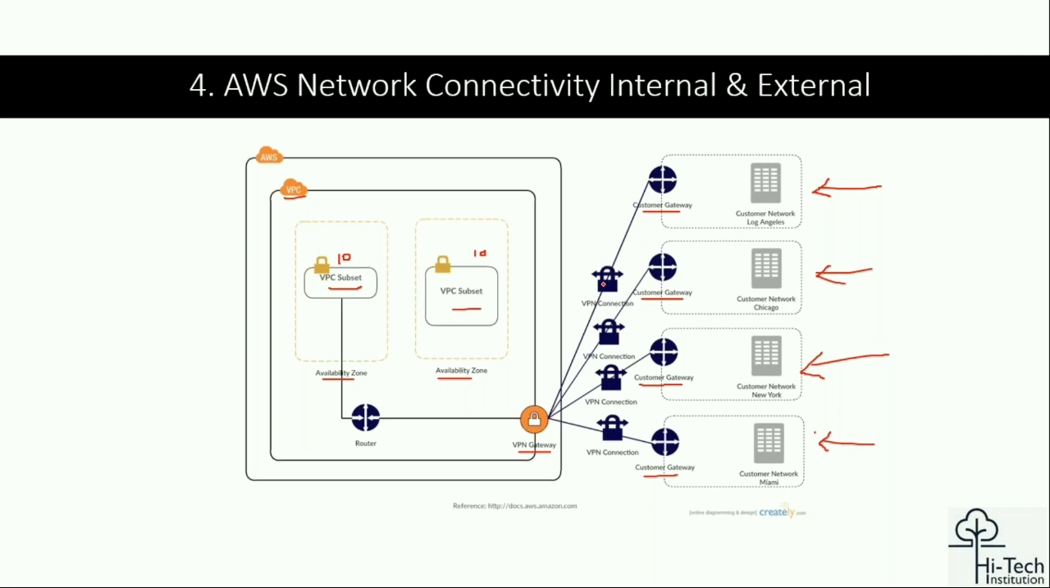This is the VPN connection. Here my data from this end to this end will be transferred in an encrypted and authenticated way. Even if any unauthorized person, through the internet, is capturing or monitoring the data while it is transferred to any of the four locations from the AWS environment.